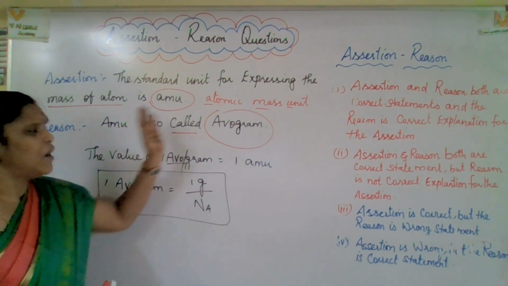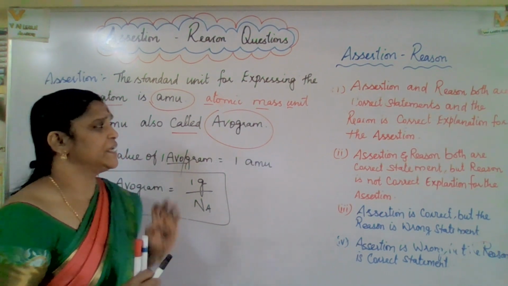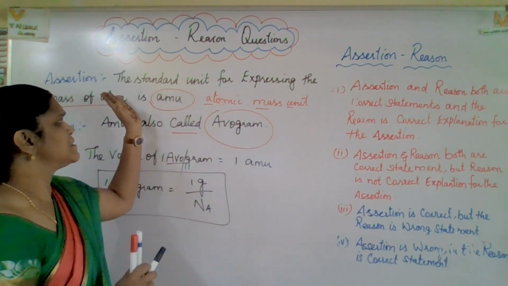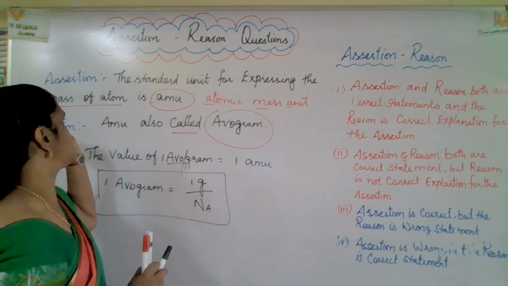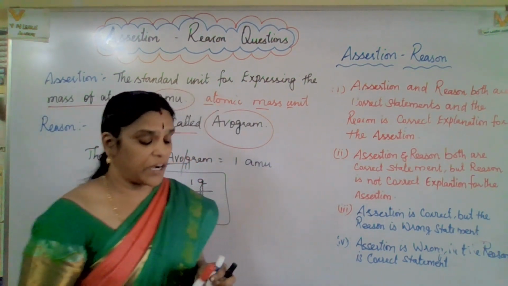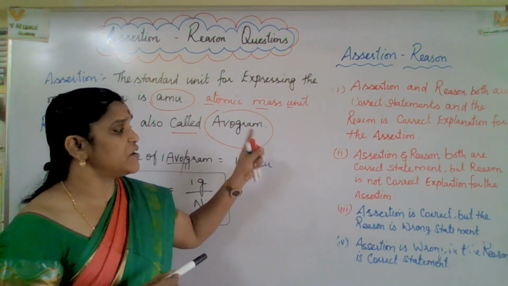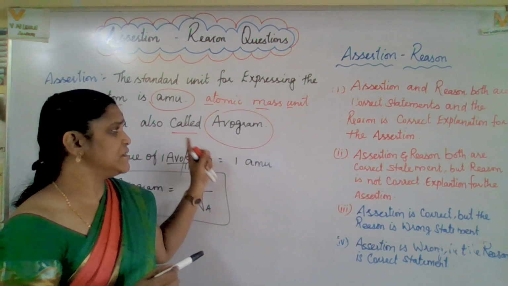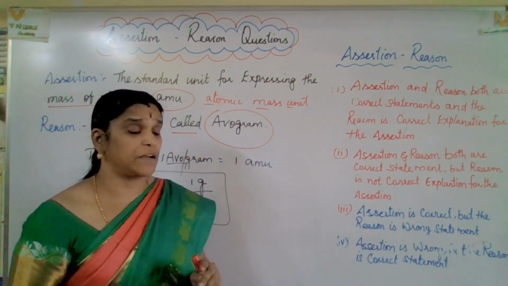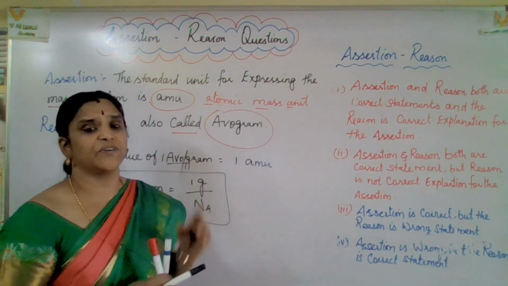Now according to these 4 options, which will be the correct option? The first statement, the standard unit for expressing mass of atom is called AMU, atomic mass unit. Yes, it is correct. So assertion and reason both are correct statements, but the reason is not relevant to the assertion.